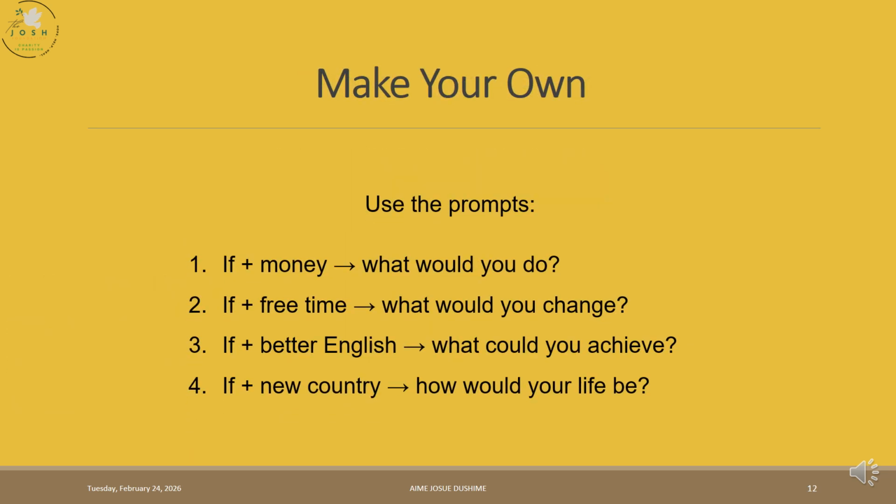You're going to make your own here. If plus money, what would you do? Example, if I had money, I would buy a cow. That's an example. You're going to make your own based on this structure that you have. You have prompts, and then just based on them, you make something good out of it.